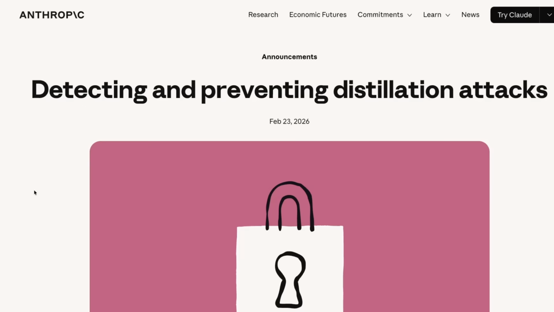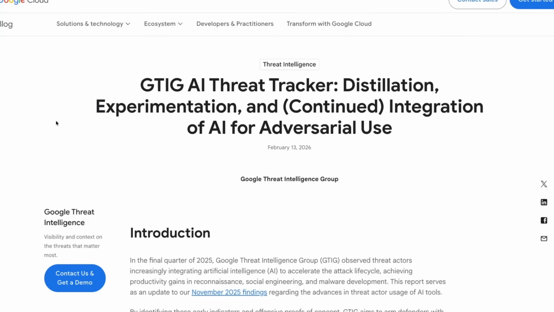You do have to wonder, if Anthropic was so good at detecting this, why didn't they stop this sooner? And it's something that's certainly not unique to Anthropic, it's also Google, it's also OpenAI that have been talking about this kind of thing. So let me know in the comments what your take on it is. Is it fair for these big companies to scrape everything and then complain when people are scraping the outputs of their models? Or do you feel that there is no copyright on these outputs and basically everyone should be able to train on them?